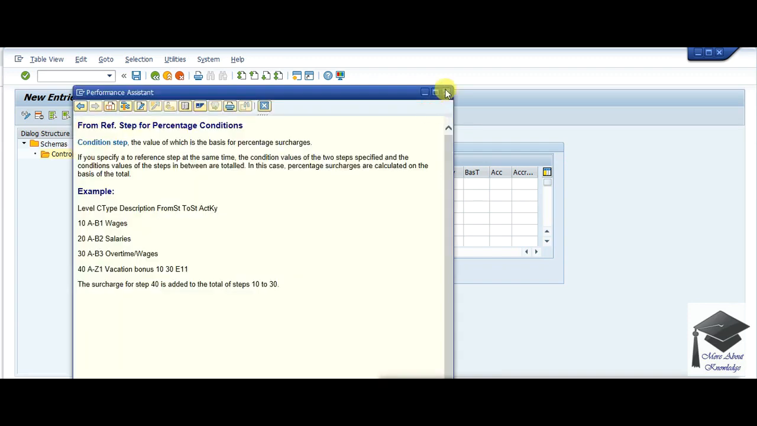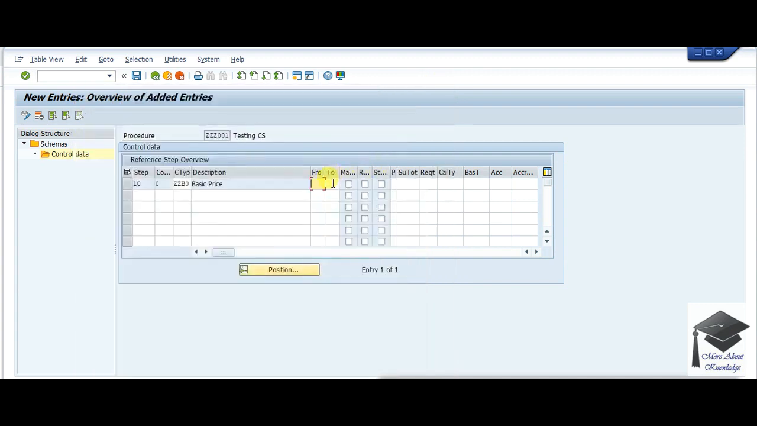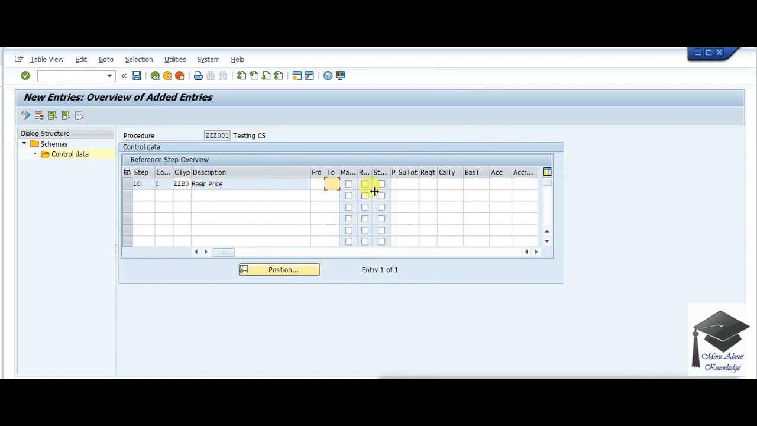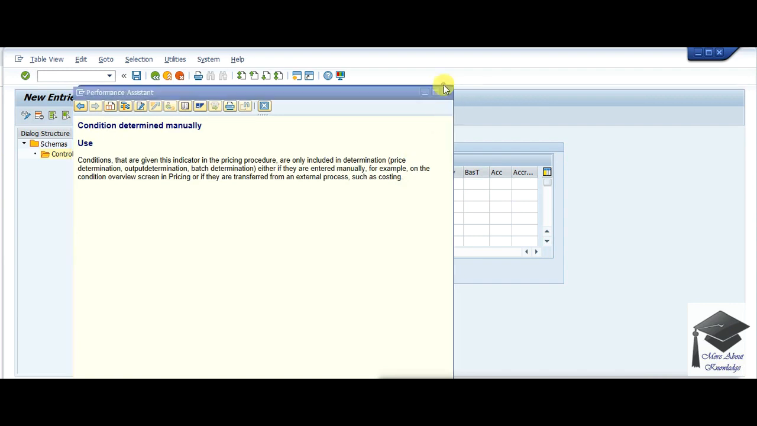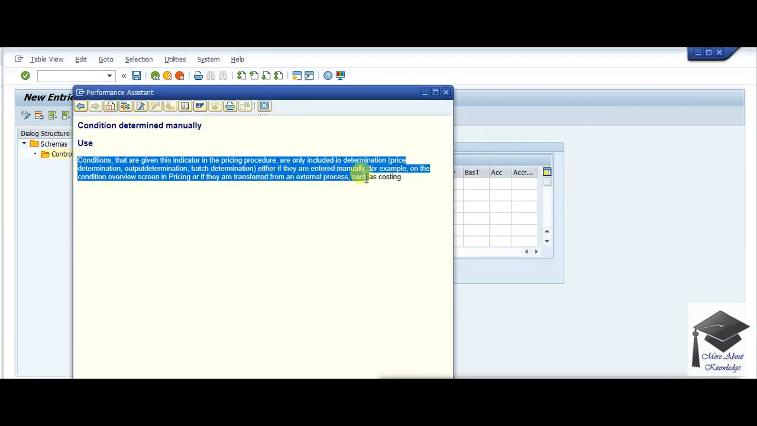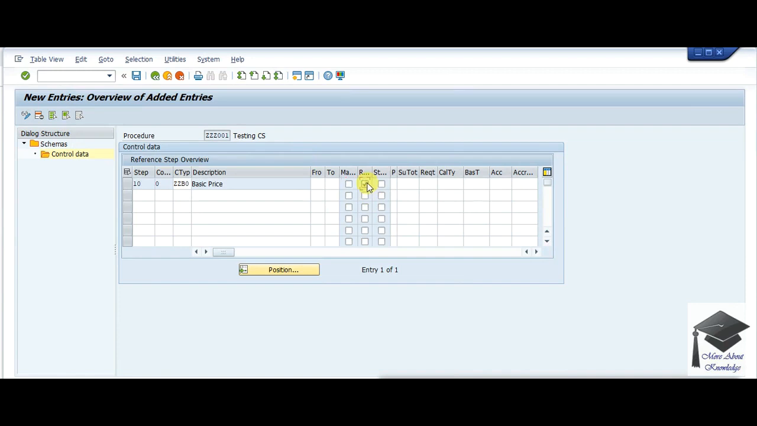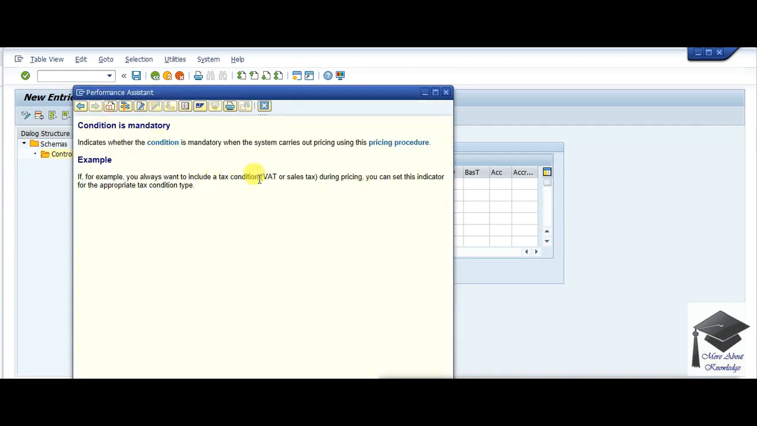If you want to know more about from and to, just press F1 and read about that. If you have any problem within any of these steps, just let me know, I will give a detailed explanation about all these fields. This is manual. SAP has already given a detailed explanation about all these fields. So I think you just need to read and understand whatever SAP is trying to say.